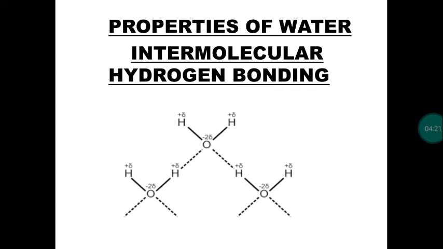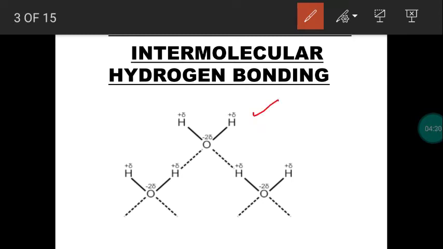In the picture, you may observe three water molecules. Oxygen is a more electronegative heteroatom. Hydrogen is the least electronegative atom. So between the least electronegative hydrogen and the more electronegative oxygen, there is a force of attraction. We call it hydrogen bonding. This is another hydrogen bond, and this is a hydrogen bond. So in between the water molecules, hydrogen bonding exists.